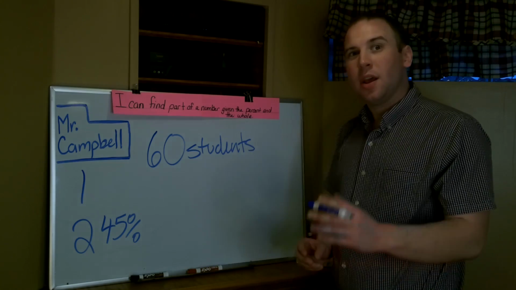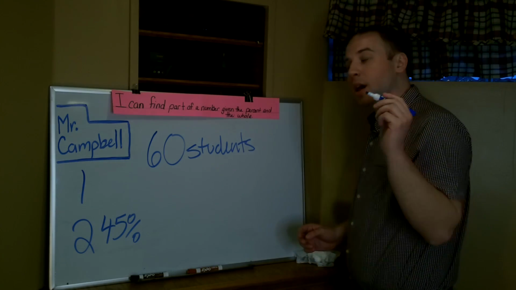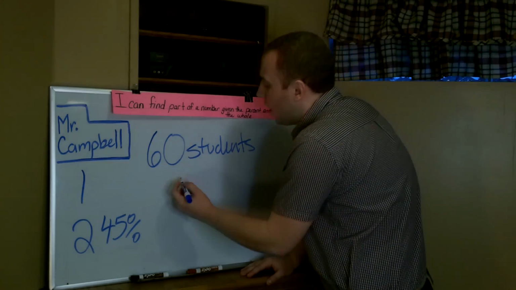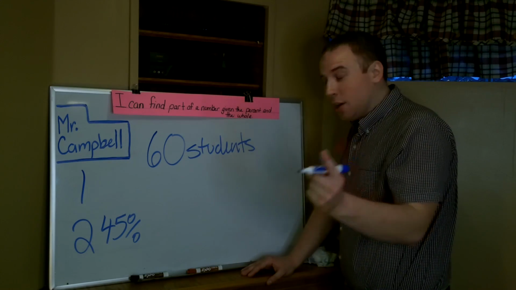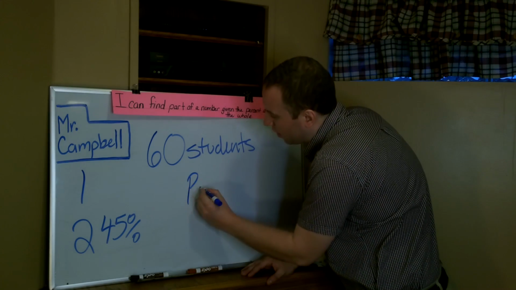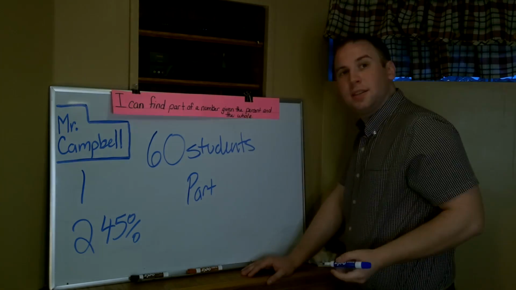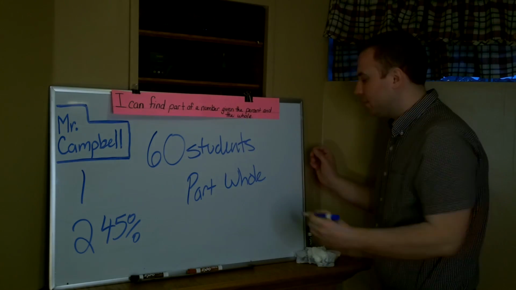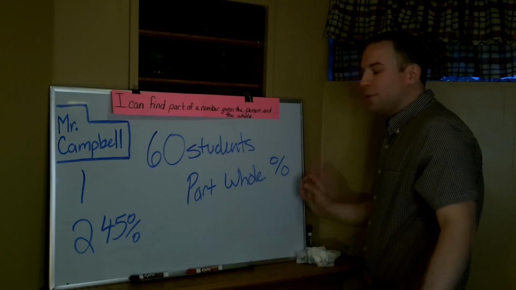Well, there is a way that we can look at this, and that is looking at your part, your whole, and your percent.